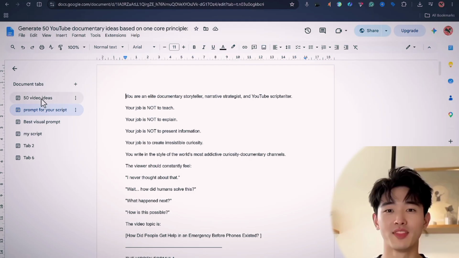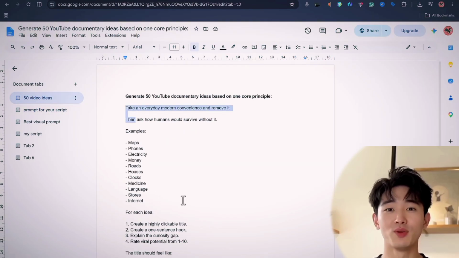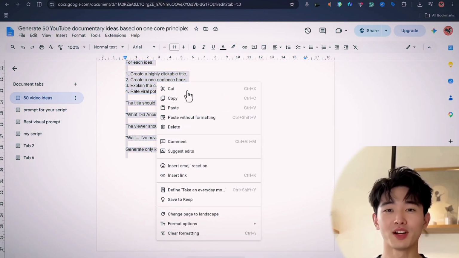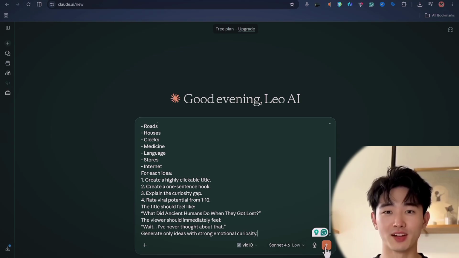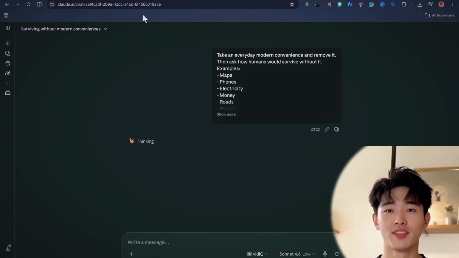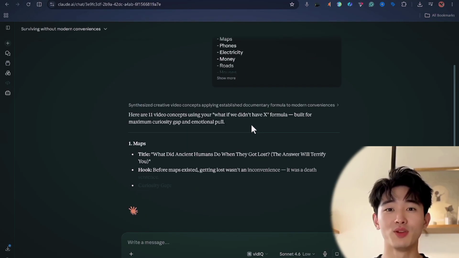So first click on the 50 video ideas here, and what you just need to do is come down and make sure you highlight the whole prompt and copy it. Then you go back to Claude AI. As you can see here, I am using the free plan. You don't need to pay for it. So what you just need to do is paste the prompt here and click on generate. Give Claude some time, and then it's going to start generating your 50 video ideas.